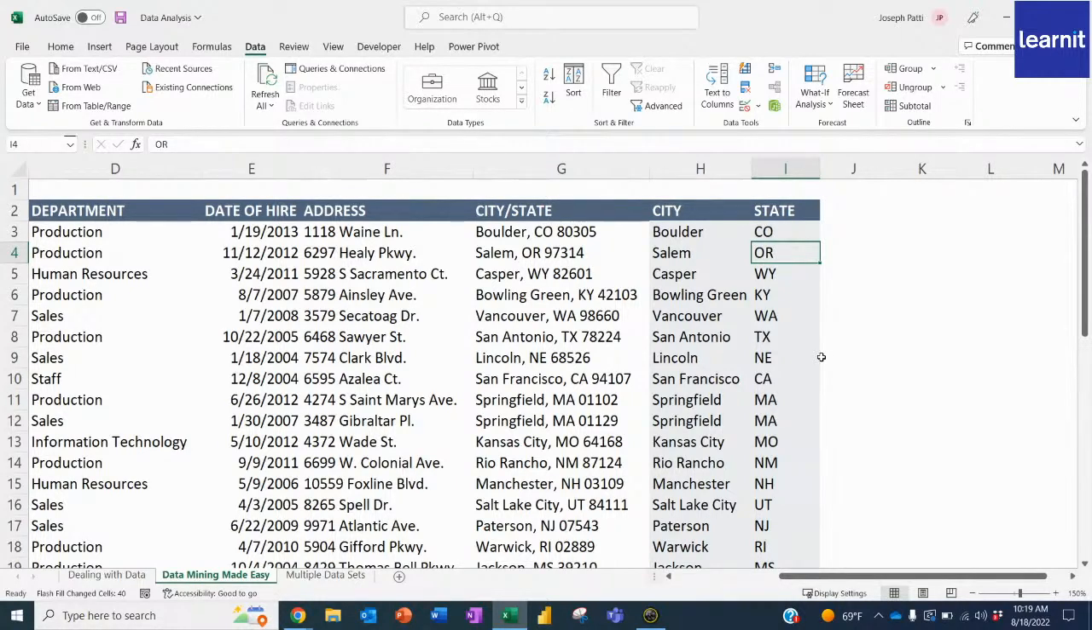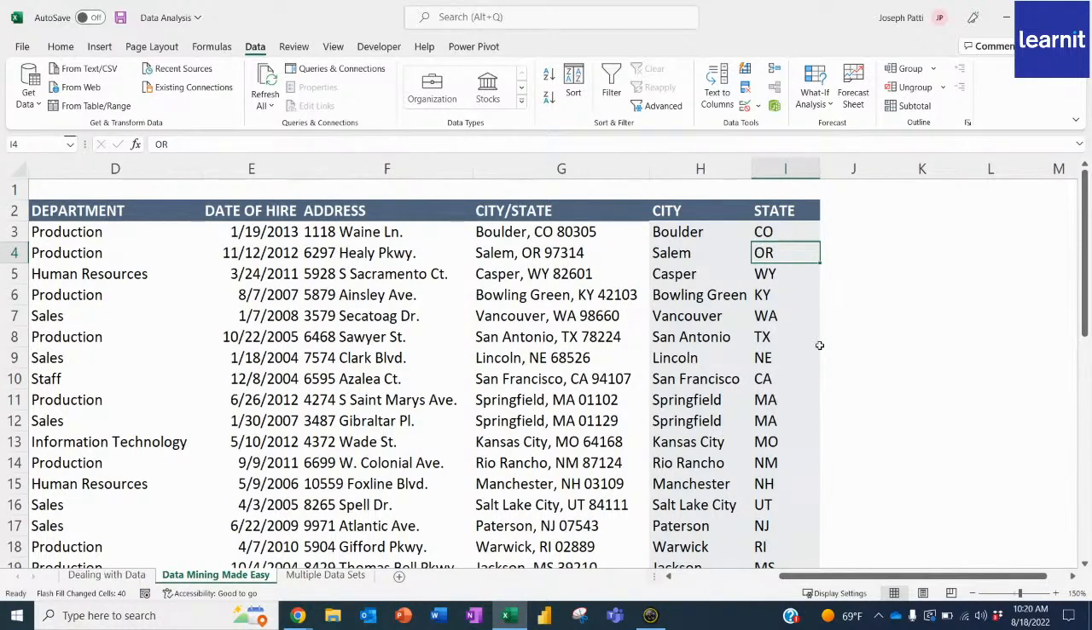Pretty amazing. So this is just data mining made easy when you want to pull more information, maybe split or combine columns. So yeah, this is great. Okay, we're not done yet. Let me show you one more example of a great way to data mine or analyze data.